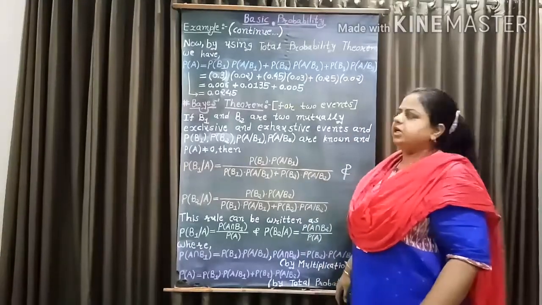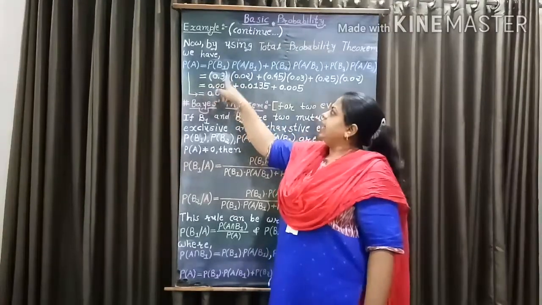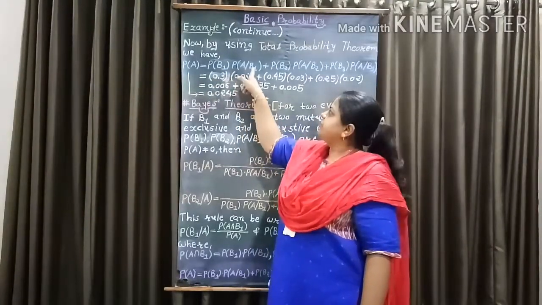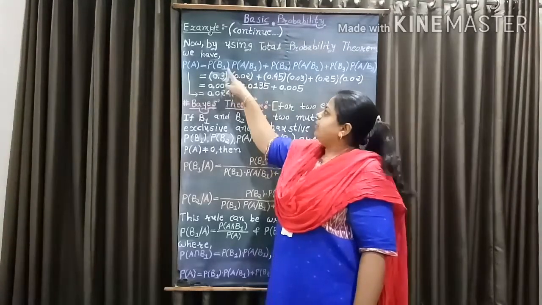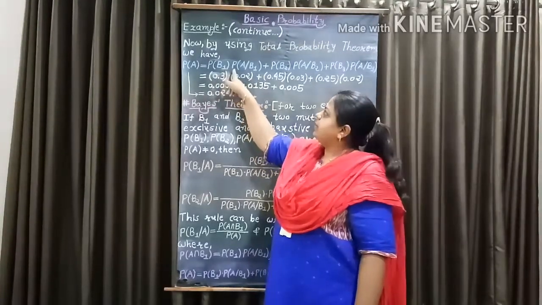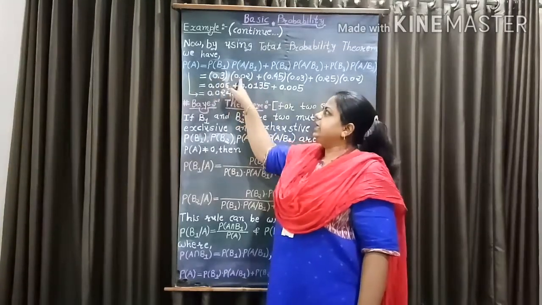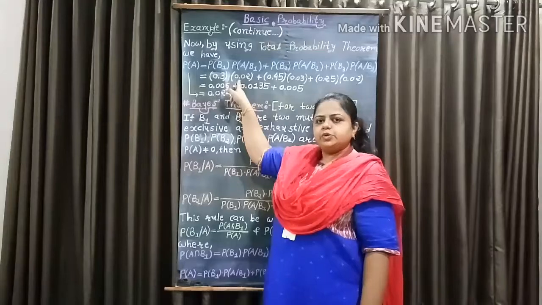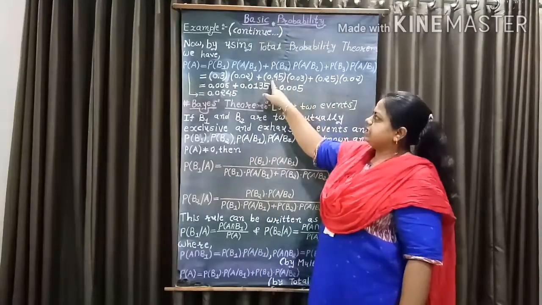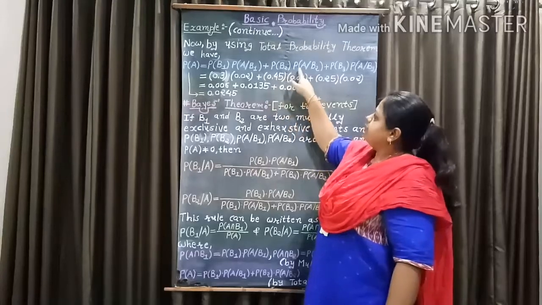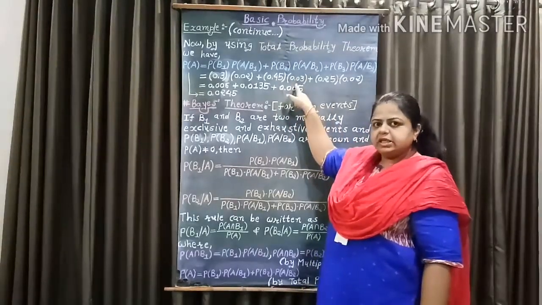Already we have given probability of B1 equal to 0.3 and probability of A given B1 equal to 0.02. So, probability of B1 into probability of A given B1 equal to 0.3 into 0.02. We have given probability of B2 equal to 0.45 and probability of A given B2 equal to 0.03.